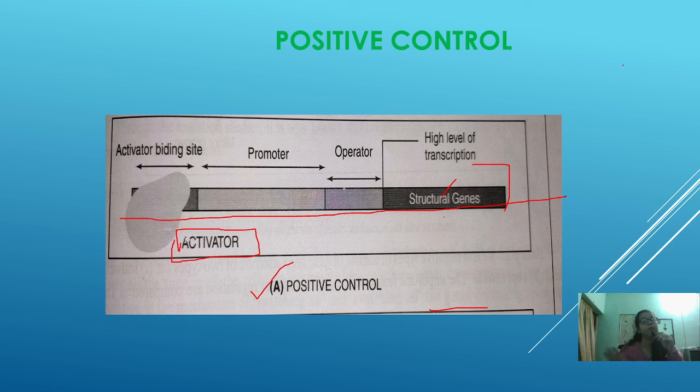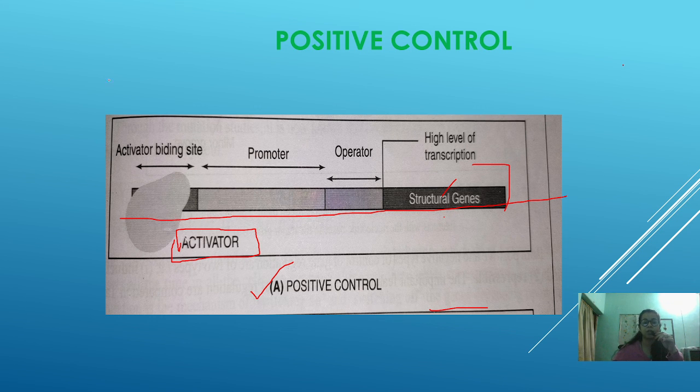It continues, but at a basal level. When the activator comes and binds to the activator binding site, the transcription immediately boosts up, and a high level of transcription can be seen.